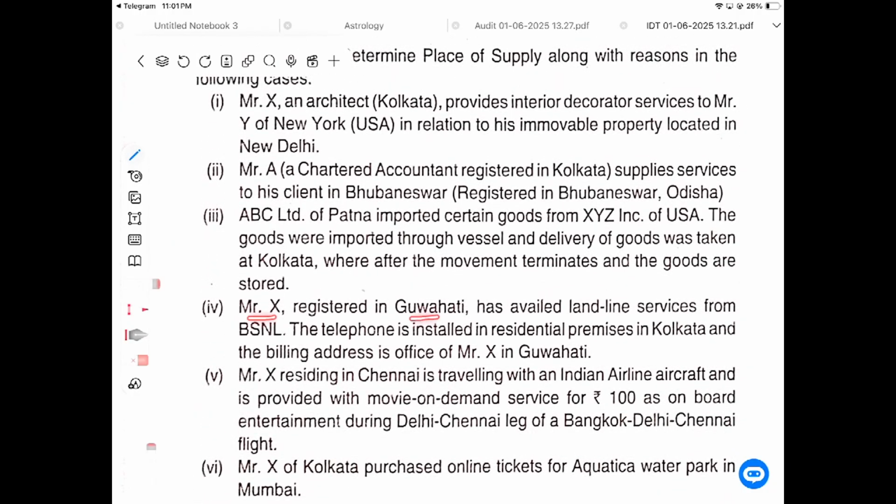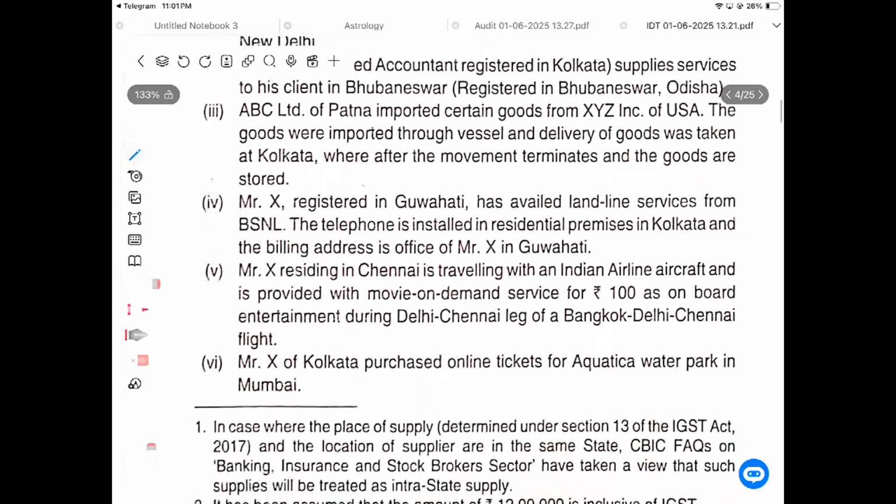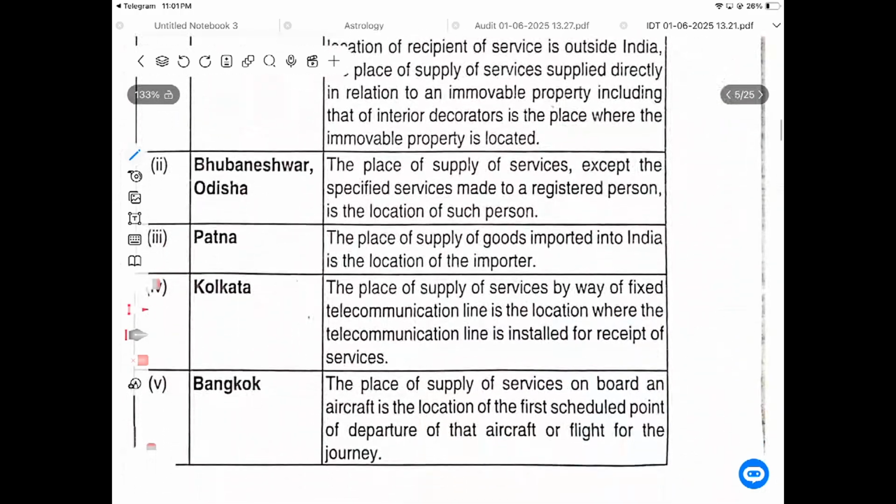Mr. X in Guwahati, landline service from BSNL in Kolkata. Here it is Kolkata because it is a residential service. The place of supply of service by way of a fixed telecommunication line is the location where the telecommunication line is installed for the recipient of service. So it is Kolkata.